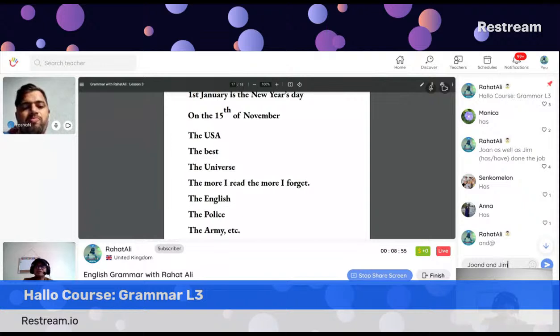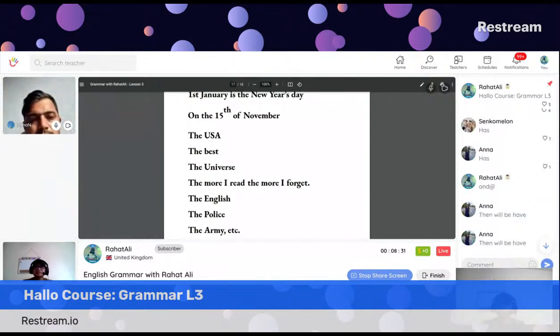Exactly. So "and" is the indication, we call it a conjunction in parts of speech. That means it is adding two people together, connecting. In that case, the subject becomes plural. Yes, Anna, thank you very much. Then it will be have.